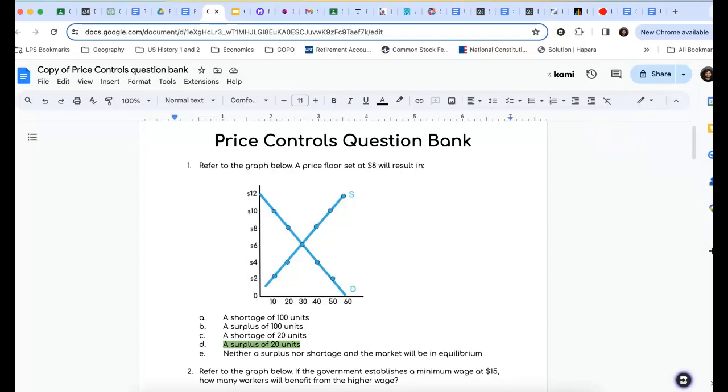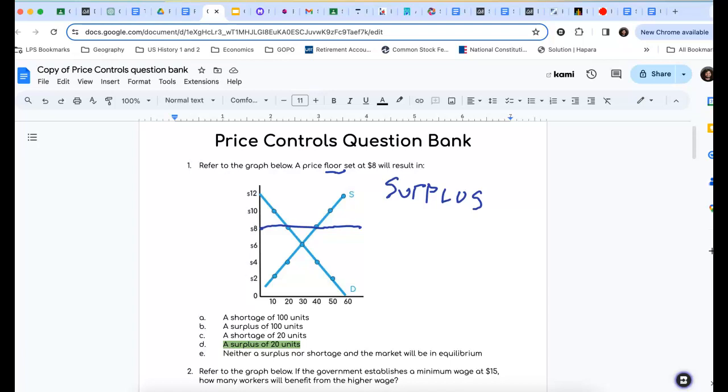Maybe, there we go. So at a price floor at $8, something that looks kind of like that, right? What will this result in? Well, we already know the answer is a surplus, because remember, price floors create a surplus. Sorry, it's kind of hard to write with this. Surplus, right? So we know that those create a surplus. Well, let's figure out how.